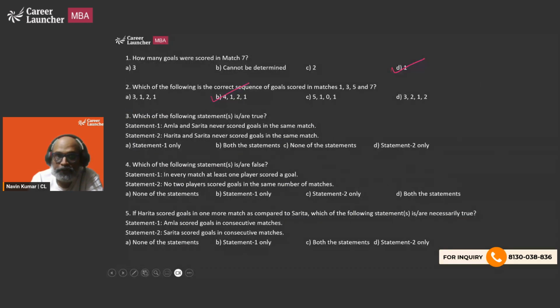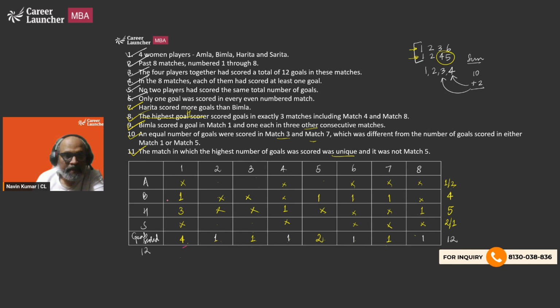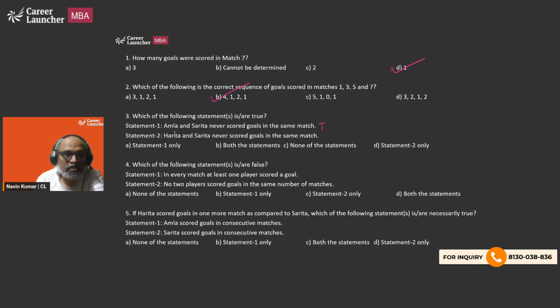Next, which of the following statement or statements is or are true? Statement 1. A and S never scored goals in the same match. This is true. Since statement 1 is true, this is gone, this is gone, this is gone. Okay, no, we need to check the second statement as well.